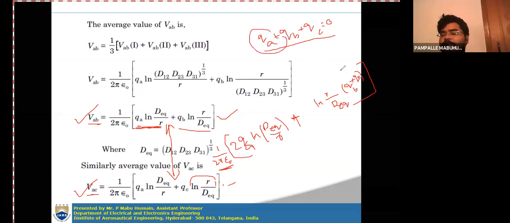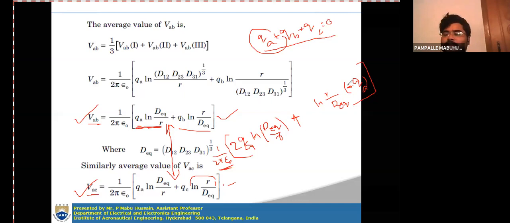So in place of this, you can write minus QA.